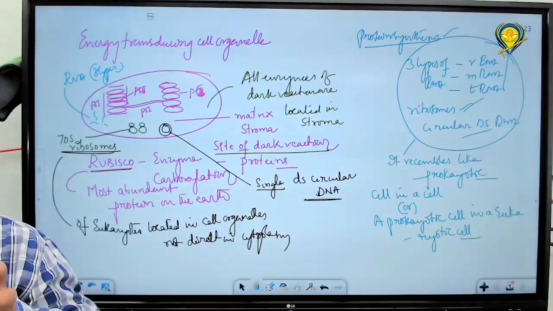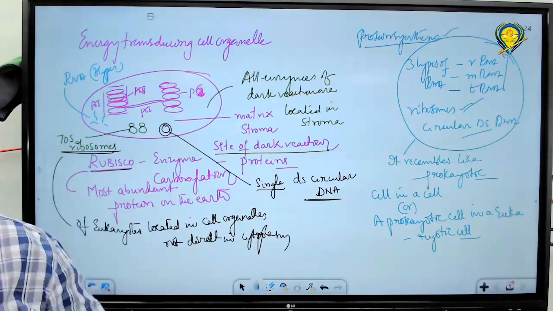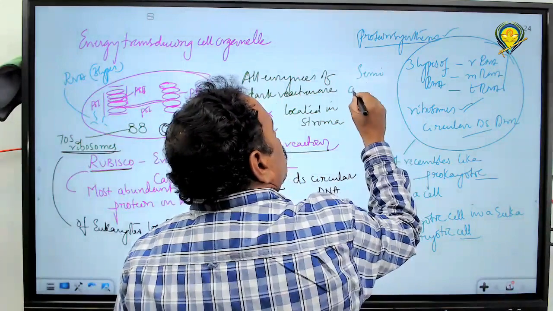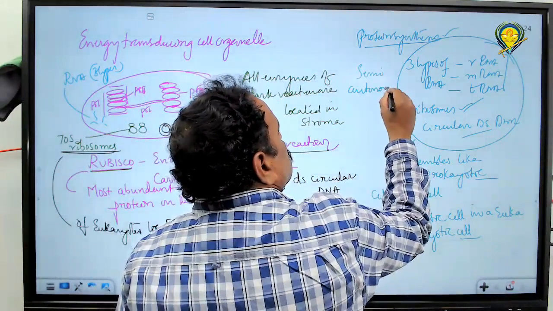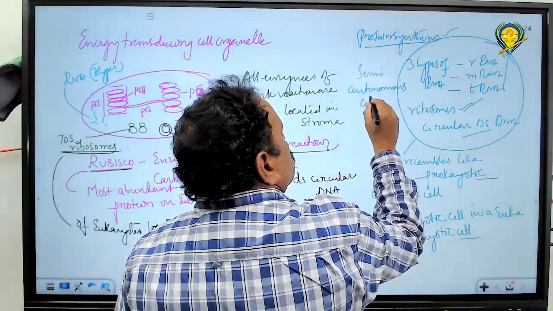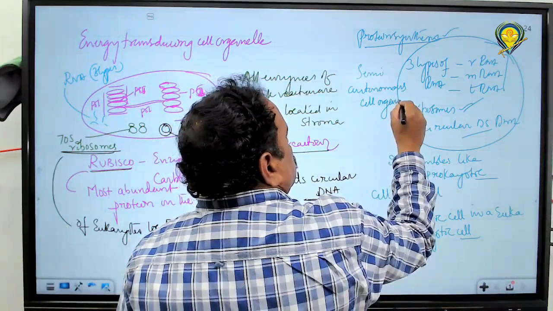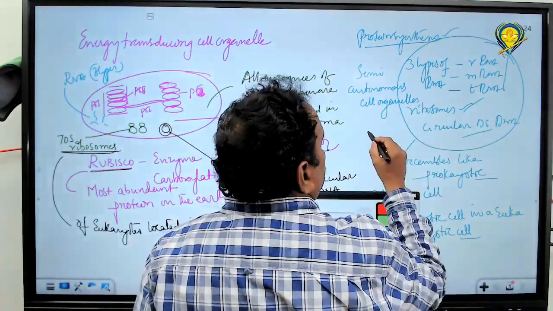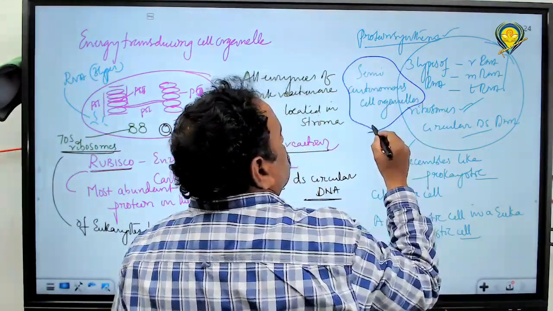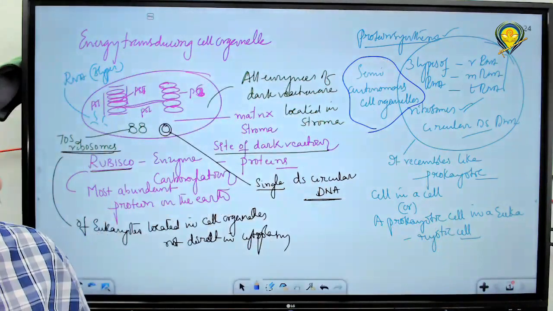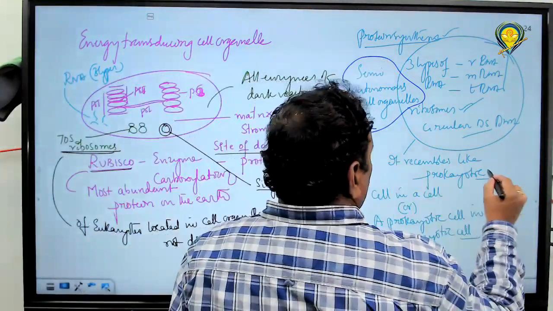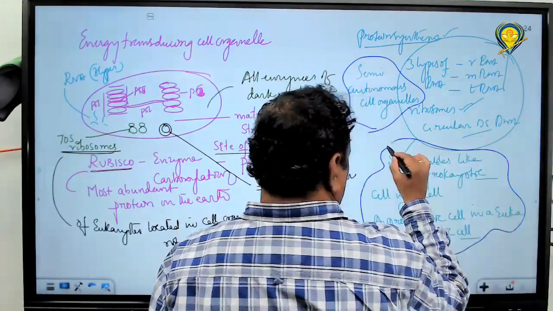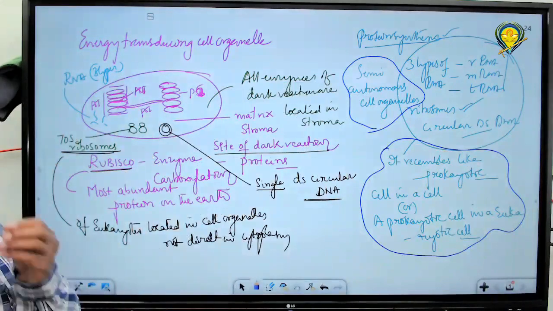So they can live some type of life. Hence they are called semi-autonomous cell organelles. They resemble prokaryotes and can be called a cell in a cell, or a prokaryotic cell in a eukaryotic cell.